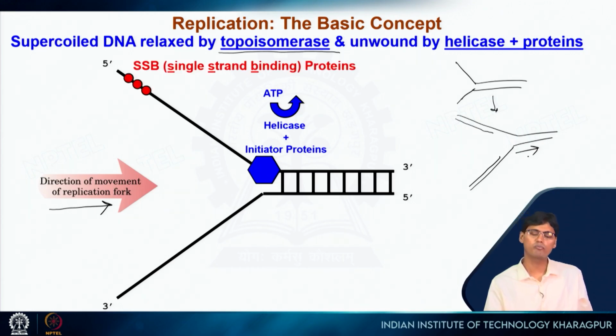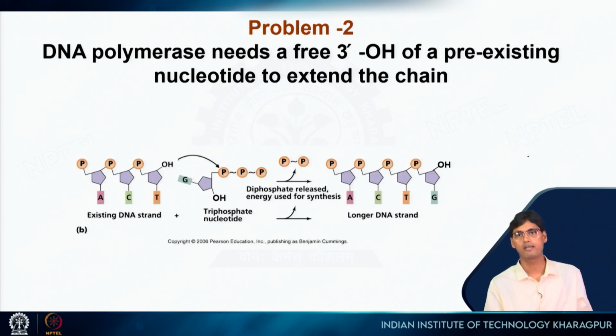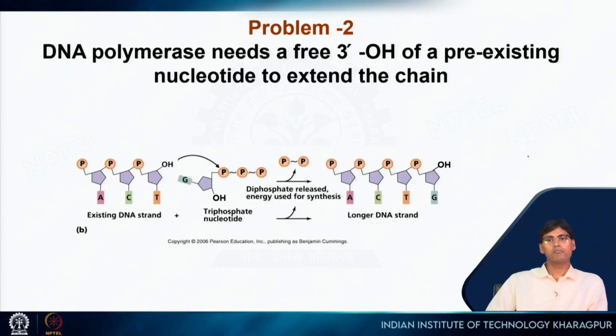And another protein, which is called single stranded binding protein, is also attached to the single strand, so that at this temperature those two complementary DNA strands will not come together again, just to help the process of replication. Now I will discuss a few problems and I will discuss their solutions also.